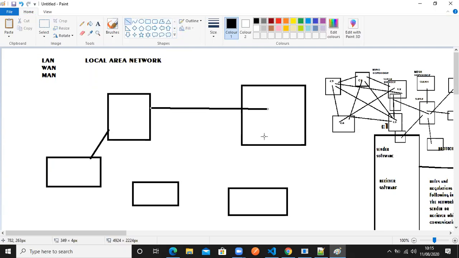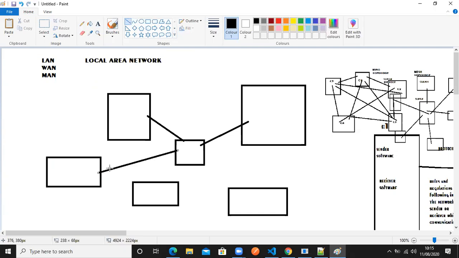Maybe they are also using a center topology. Let me take it like that. In a center topology, there will be a center computer and all the computers in this branch are connected to that computer. Let us take it that this is only in the SBI Bangarpalyam branch. In this case, what is happening here? Information is shared only among the people in that branch, whoever is using these 10 computers. So this is called a local area network.